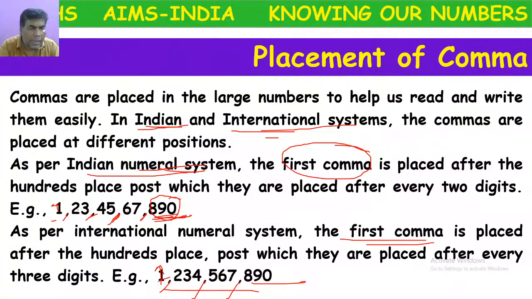So in the placement of commas, you should be very careful. In the beginning both are the same, after 3 digits we keep a comma. After that, in the Indian system, after every 2 digits we keep a comma, whereas in the international system, after every 3 digits.